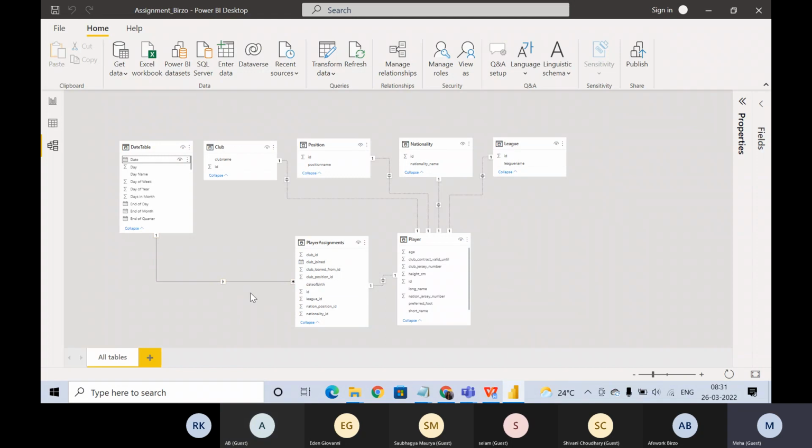Now this thing you must be knowing: if you hover over here, you will see which column from each table is connected to which column from the other table. So if you hover over here, what are we seeing? The date column from the date table is getting connected to the date of birth column from the player assignment table, right? So that's what is happening. Now tell me, what else? What all relationships do we need to make?